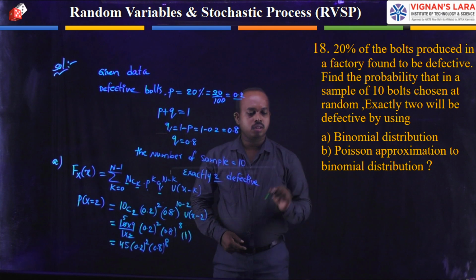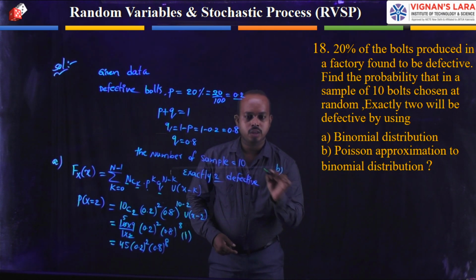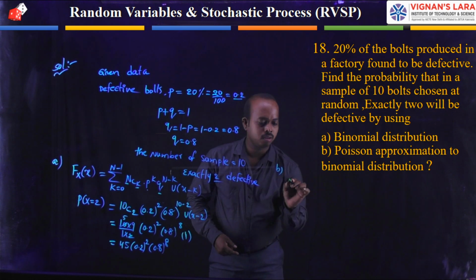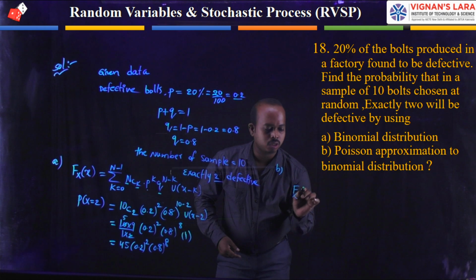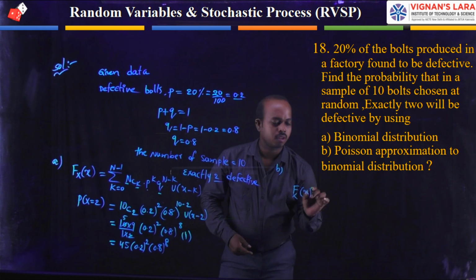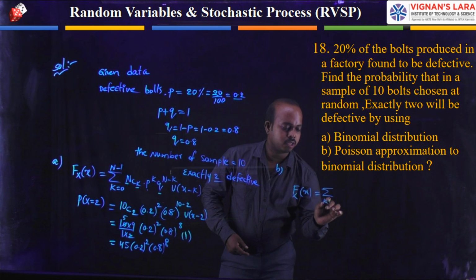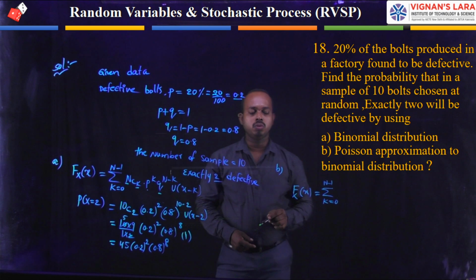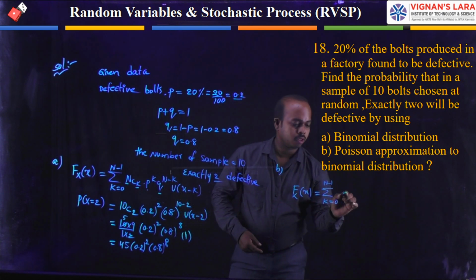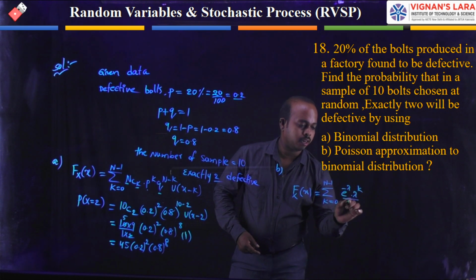Here I am writing the Poisson distribution formula. Point B is for exact 2. First of all, I am writing the distribution function: f(x) of x is equal to the summation of k equals 0 to n minus 1 of e power minus lambda into lambda power k divided by k factorial.